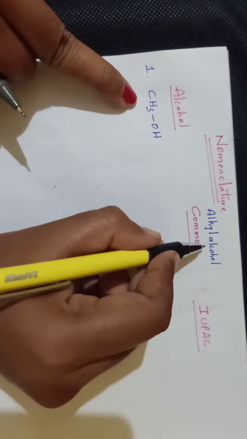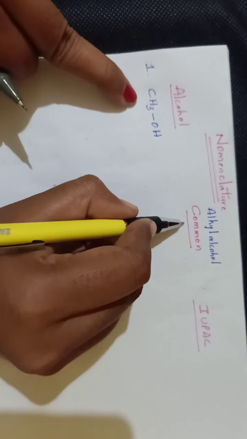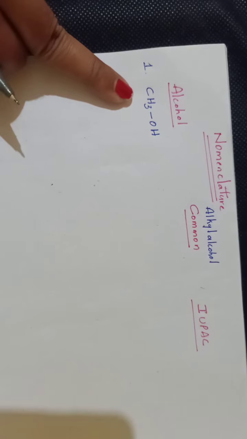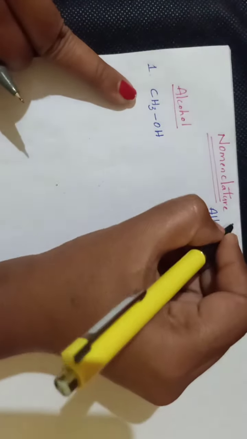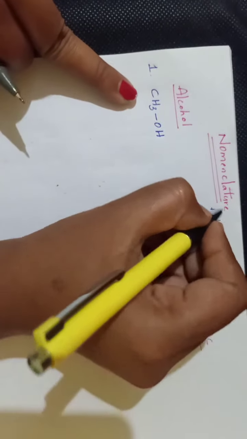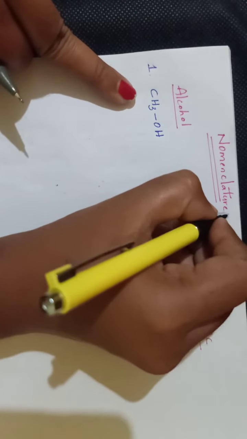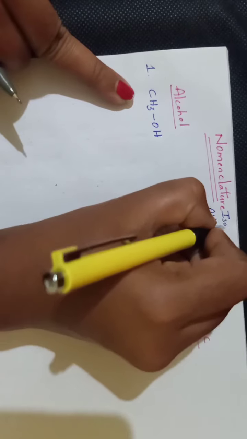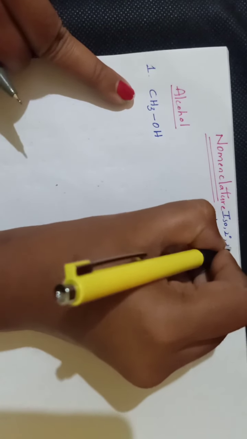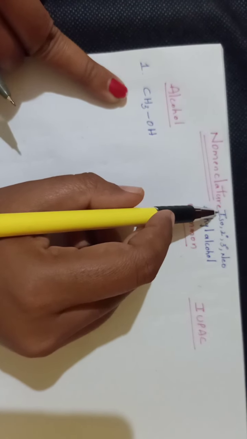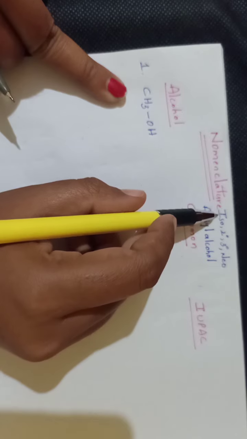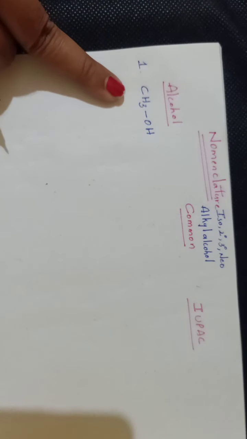So alkyl alcohol is said to be the common name for different types of alcohols under this common nomenclature. Understand? And if different types of isomers are present, they can be represented by adding the words such as iso, secondary, tertiary and neo. Okay, so for different types of isomers we can give their names by using words like iso, secondary, tertiary and neo.